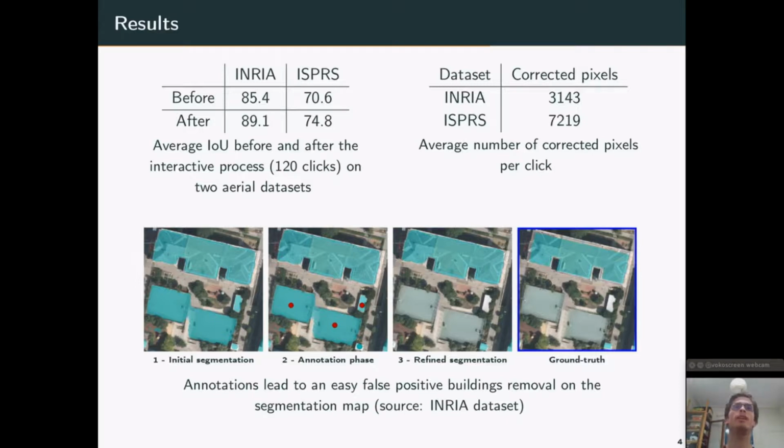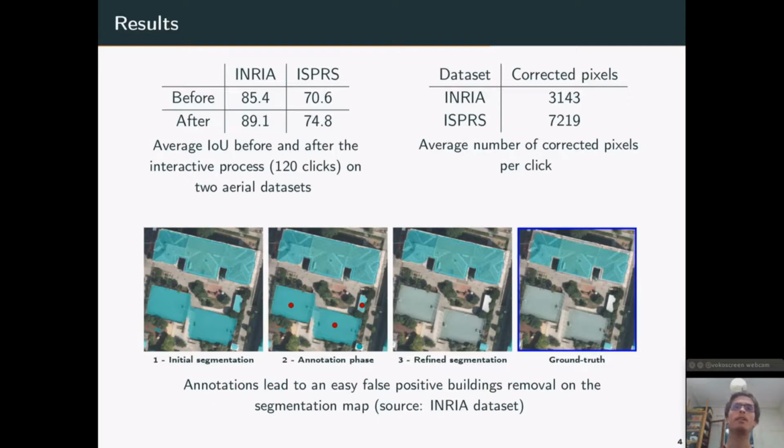And as shown here, we observed an improvement of the IOU of around 5% for both datasets. So this shows that our approach is effective. And we also observed an average number of 5,000 corrected pixels per click.